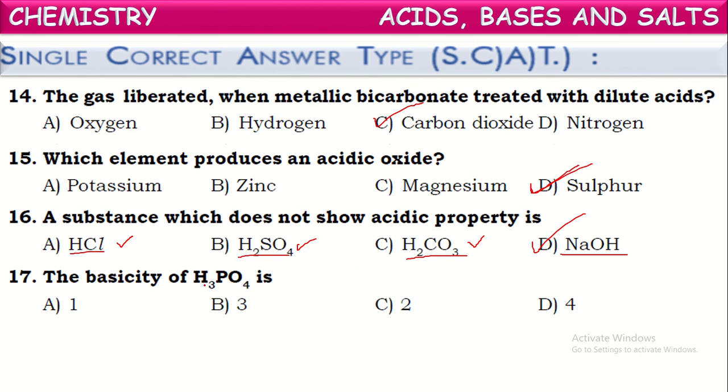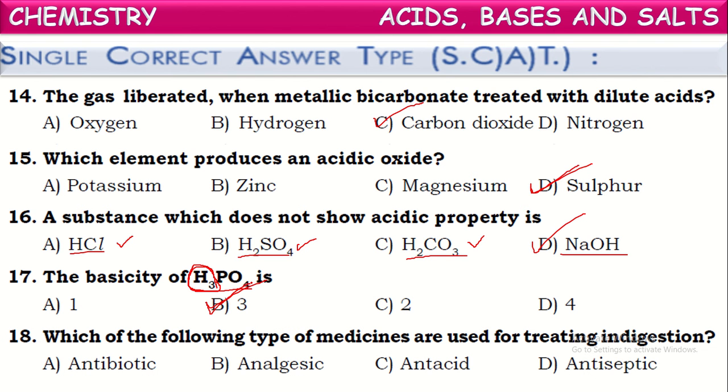If you observe once the molecular formula of phosphoric acid given here, H3PO4, it has 3 replaceable hydrogen ions. So we can say its basicity is 3. Phosphoric acid basicity is 3 because it has 3 replaceable hydrogens.